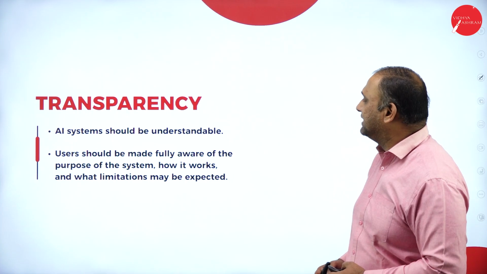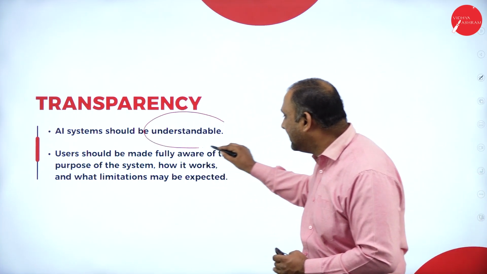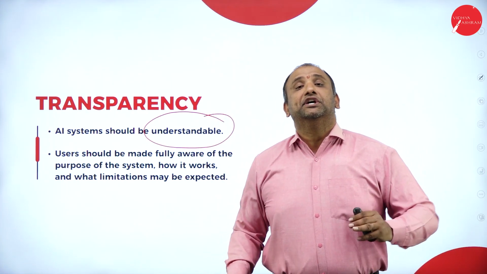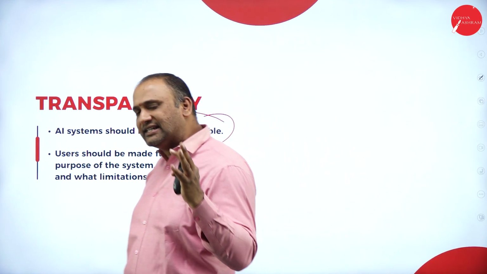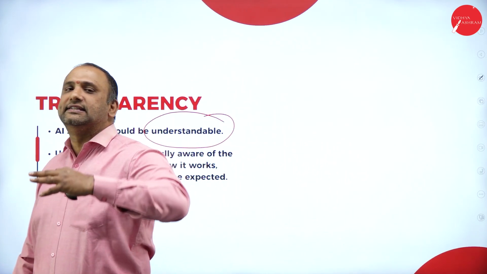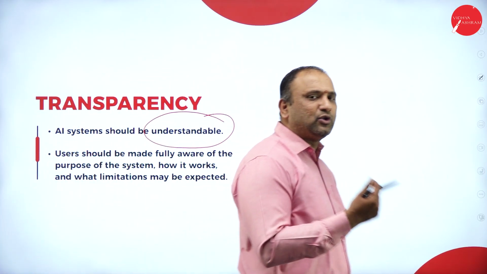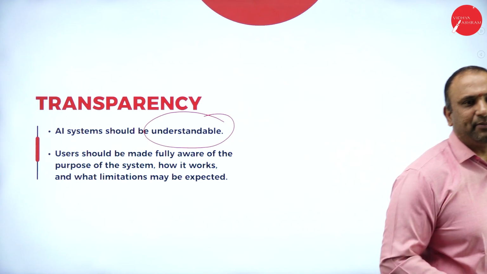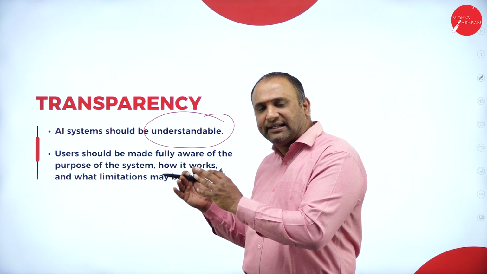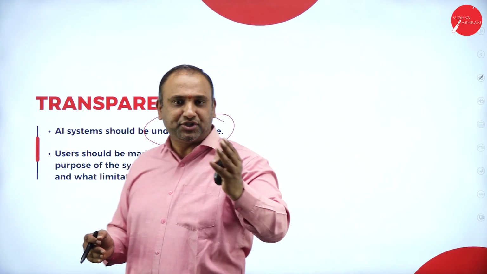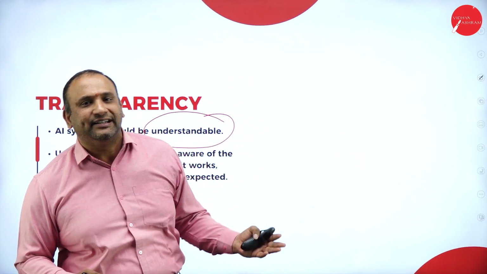Followed by transparency. All systems should be understandable. That's very, very important. Until you define a system, you build a system and you say that this is something very complicated where people will not be able to understand, then we are not talking about understandability, we are talking about complications altogether. So let's build a system that is understandable in nature. Everybody should be able to work on it. Everybody should be able to decipher what it is all about.